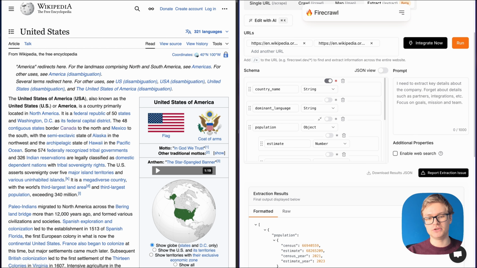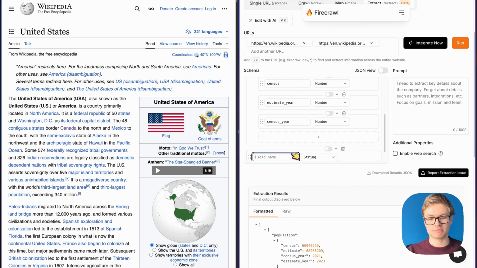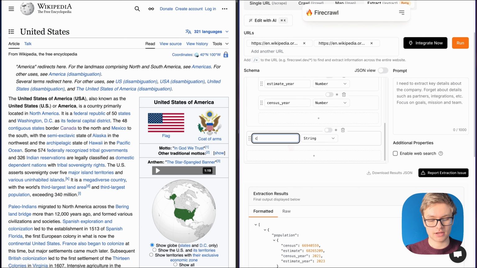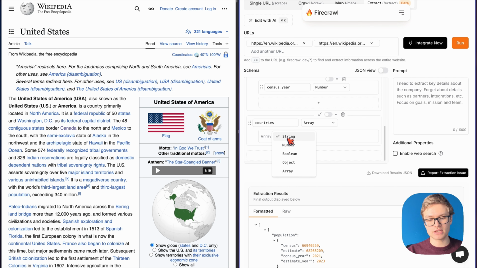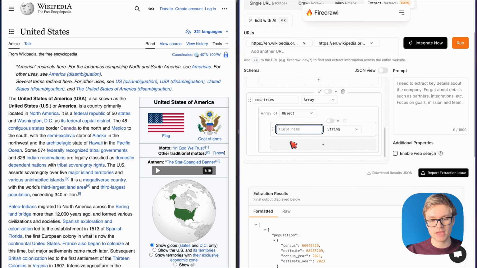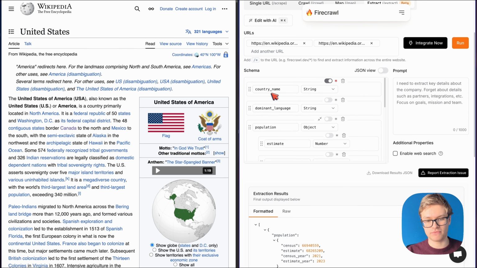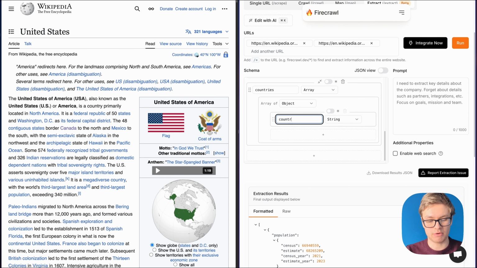So what we actually need to do is change our schema. The way we need to change our schema is by adding a countries array, because we want to get information on multiple countries. And then this is going to contain an object with the fields that we've defined so far. So of course, I want to have the country name in here as well.